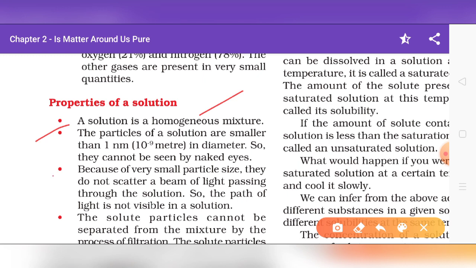The next point is, because of very small particle size, they do not scatter a beam of light passing through the solution, so the path of light is not visible in the solution. My dear students, you have studied in your 8th class the topic of reflection of light. When light coming from the source strikes a surface, it is diverted in a particular direction; this is reflection of light. But in this case, the particle size is extremely small, so there is no scattering. So we can simply say that the path of light is not visible in a solution.